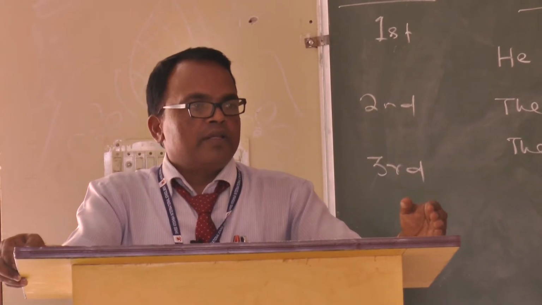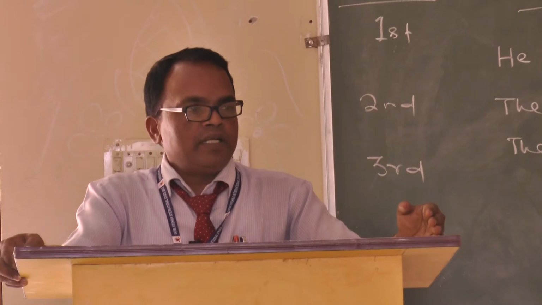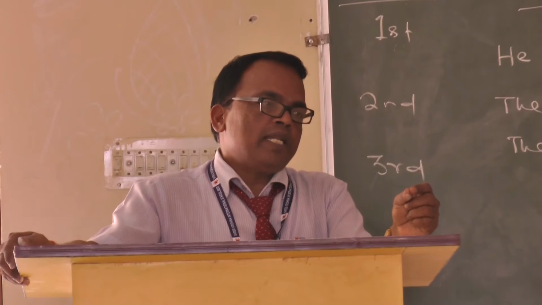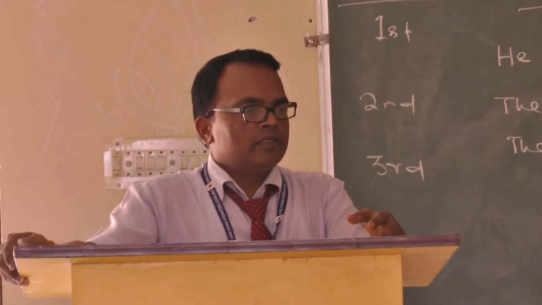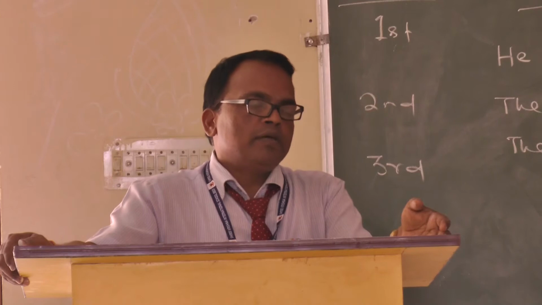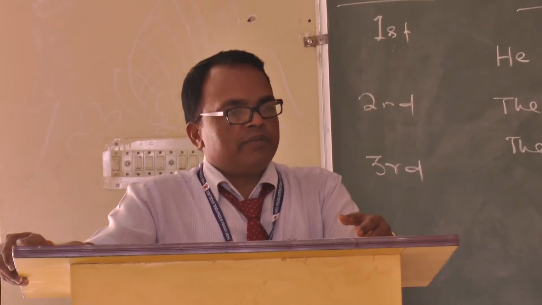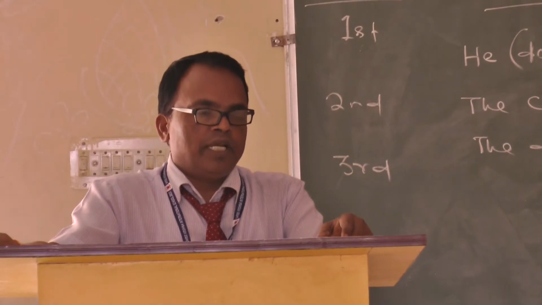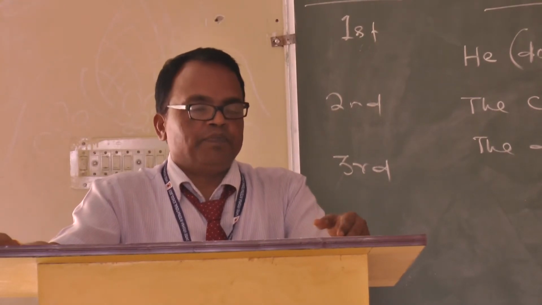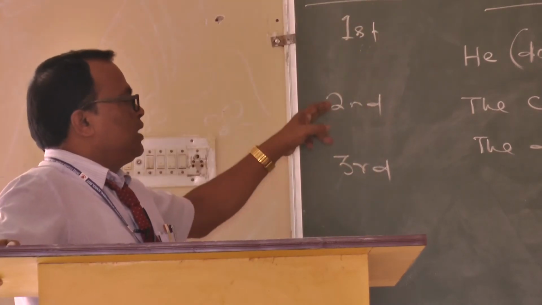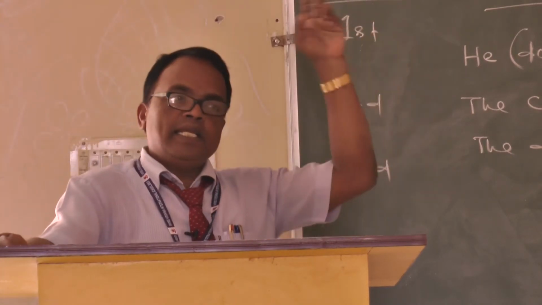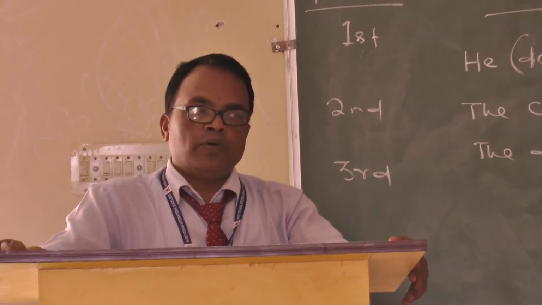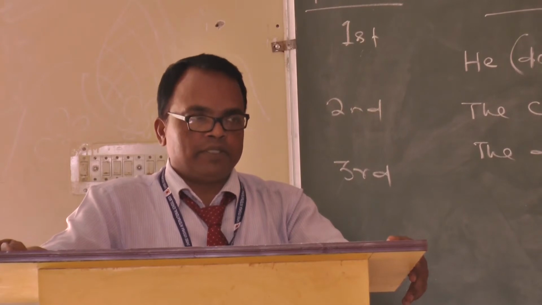Subject means a person and a number. If the subject is singular, the verb will be singular. If the subject is plural, the verb will be plural. How many persons are there? Subject is divided under 3 persons. Every subject has 3 persons: first person, second person, third person. That we have read in tenses. In previous classes when we were reading tenses, we learned first person, second person, third person.